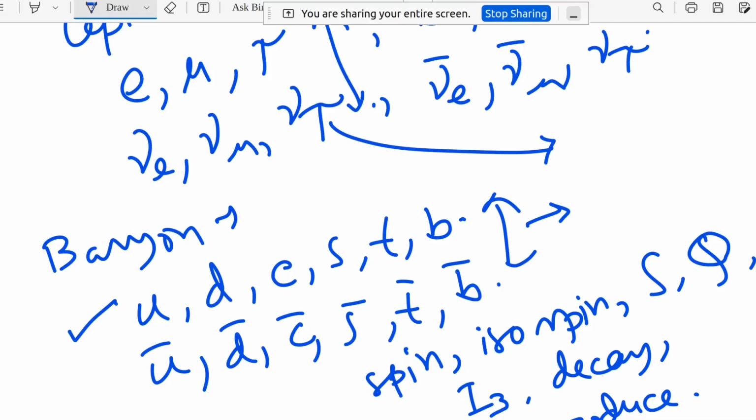But there is some loophole also, but we can discuss that loophole in the next class. Loophole means, like, the Standard Model cannot explain the mass of the neutrino. We know the neutrino has mass, but in the Standard Model, if you see the table, the mass of the neutrino is 0. So this can be a drawback of the Standard Model. But till now the most successful theory for particle physics is the Standard Model. So in layman's words, I told you what the Standard Model is.